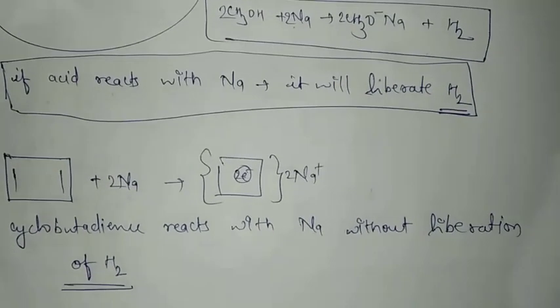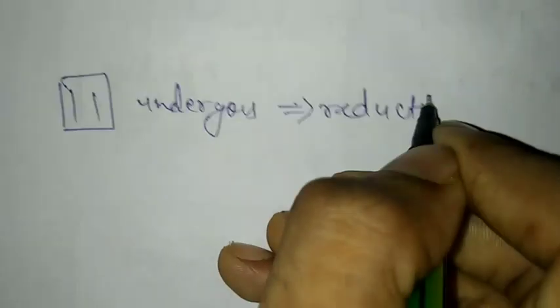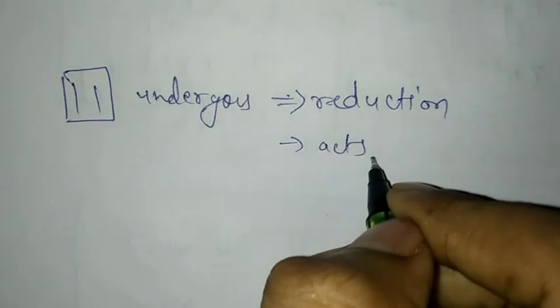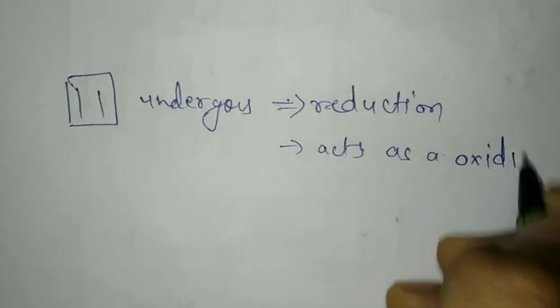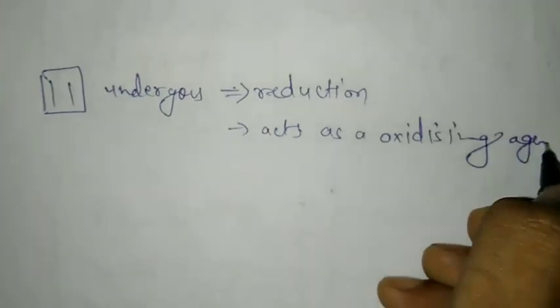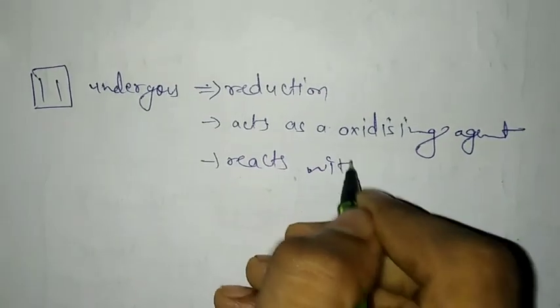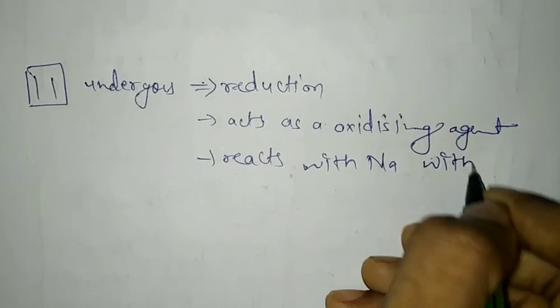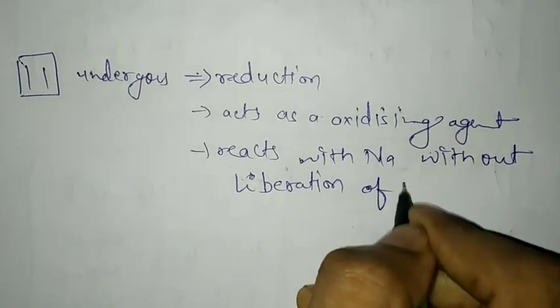Now we have discussed cyclobutadiene. Cyclobutadiene undergoes reduction, acts as an oxidizing agent, and reacts with sodium without liberation of hydrogen.